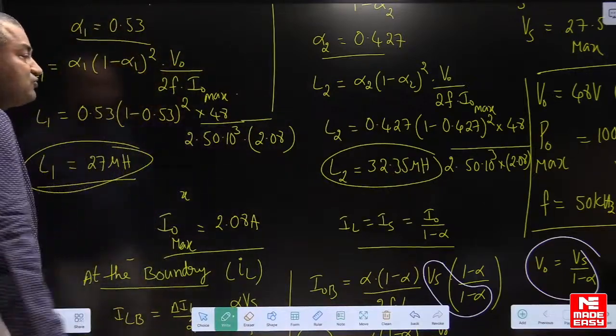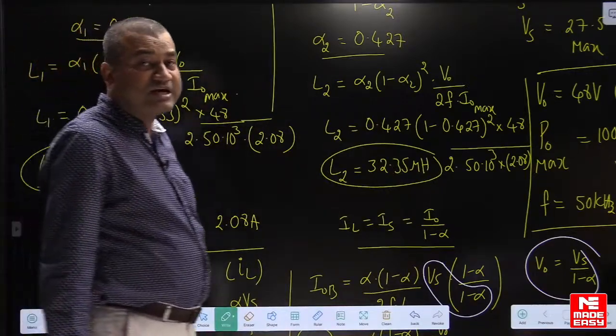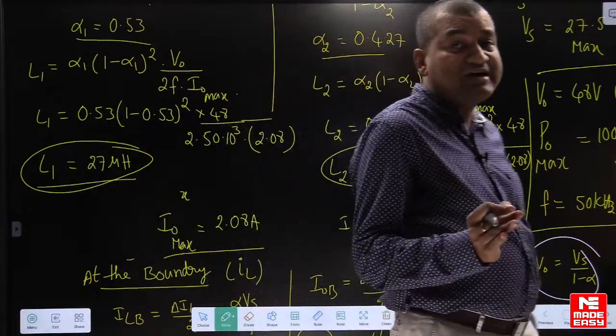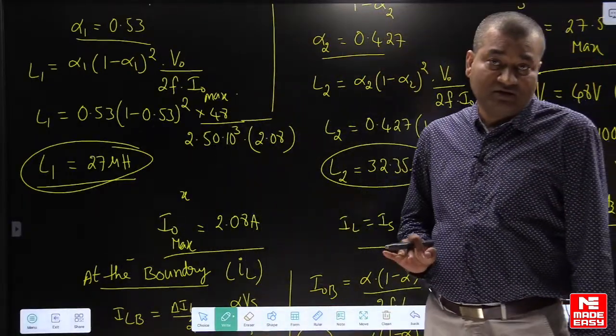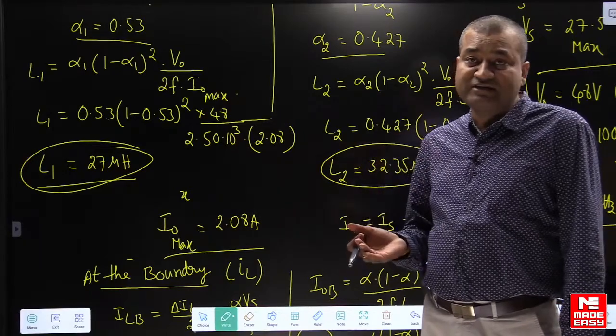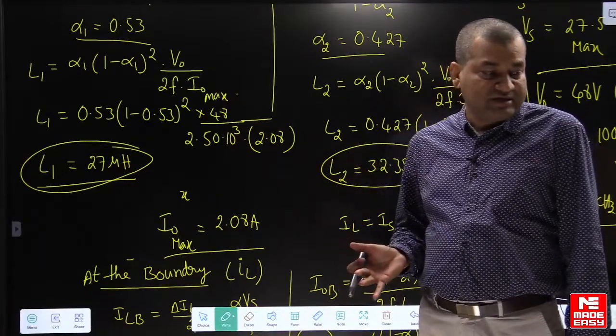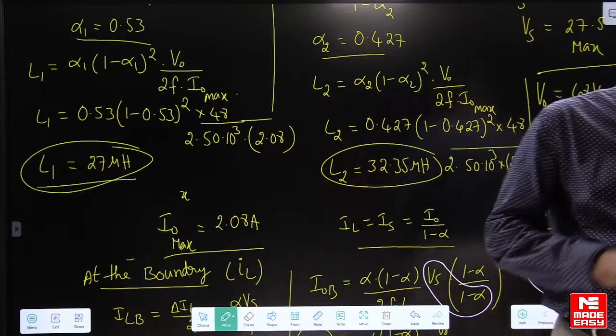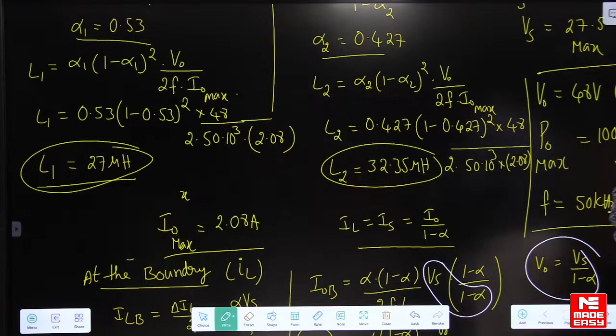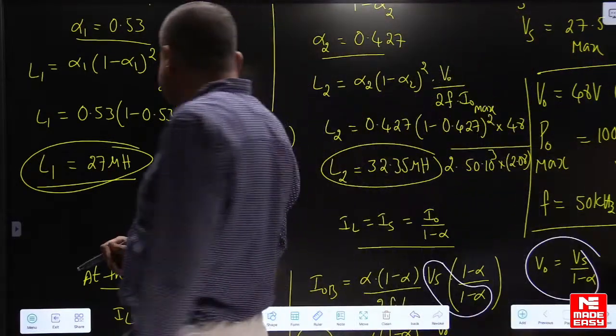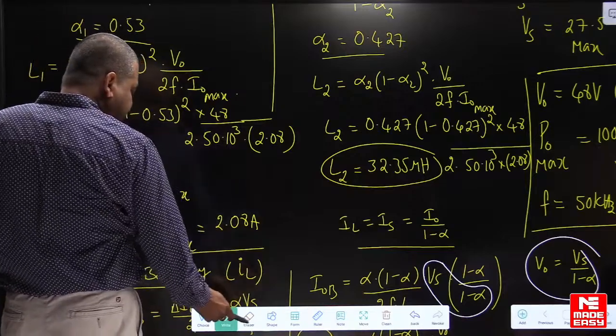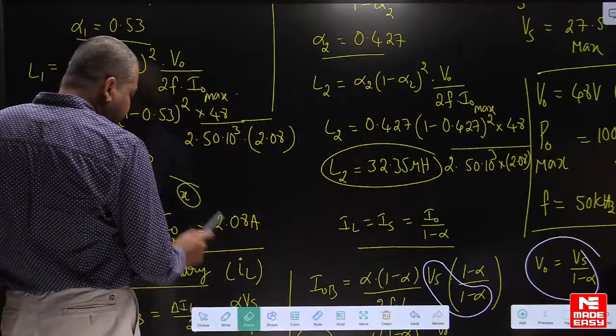You are getting two values for inductance. Then which one do we have to consider? They are asking, find out the minimum inductance required for getting continuous conduction under all operating conditions. Yes, what is the right answer? We are getting two values for inductance, so which one do we have to consider, dear students?